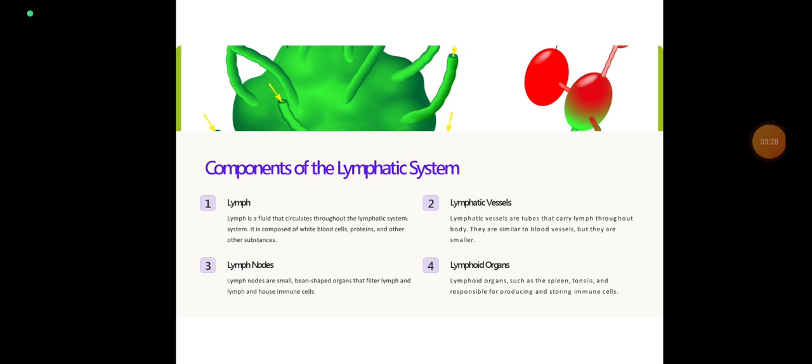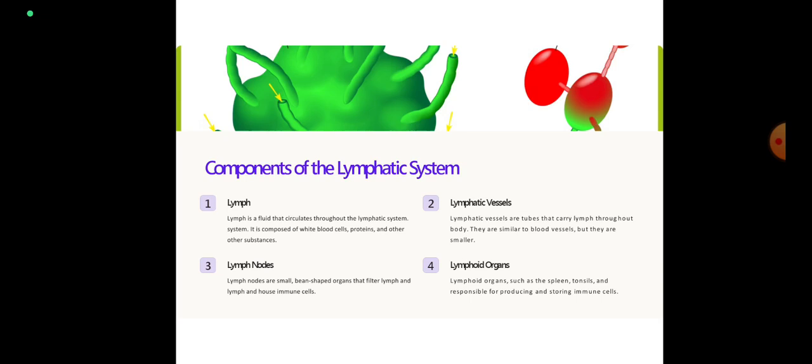Lymph nodes. Lymph nodes are small bean-shaped organs that filter lymph and house immune cells. They lie in groups along the length of lymph vessels. Lymph drains through a number of nodes, 8 to 10 nodes, before returning to the venous circulation. Node size varies. Some are as small as a pinhead and larger ones are about the size of an almond.